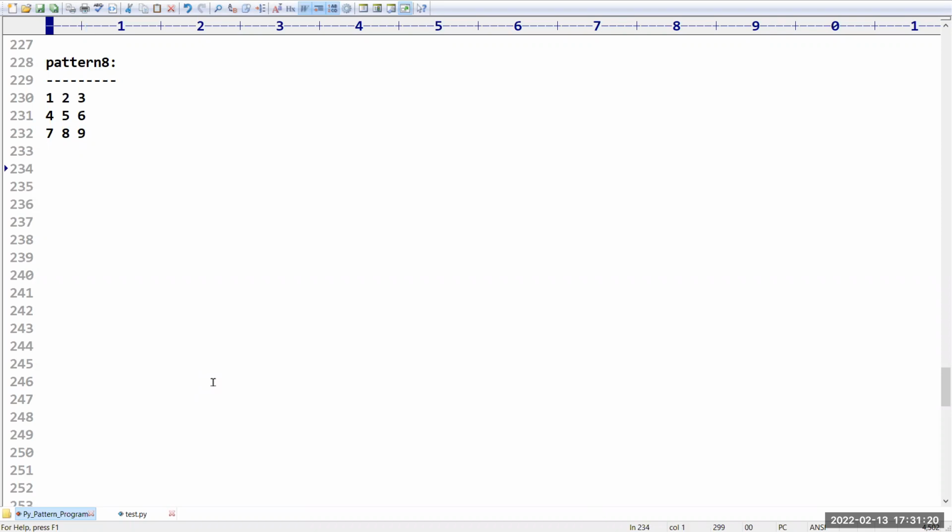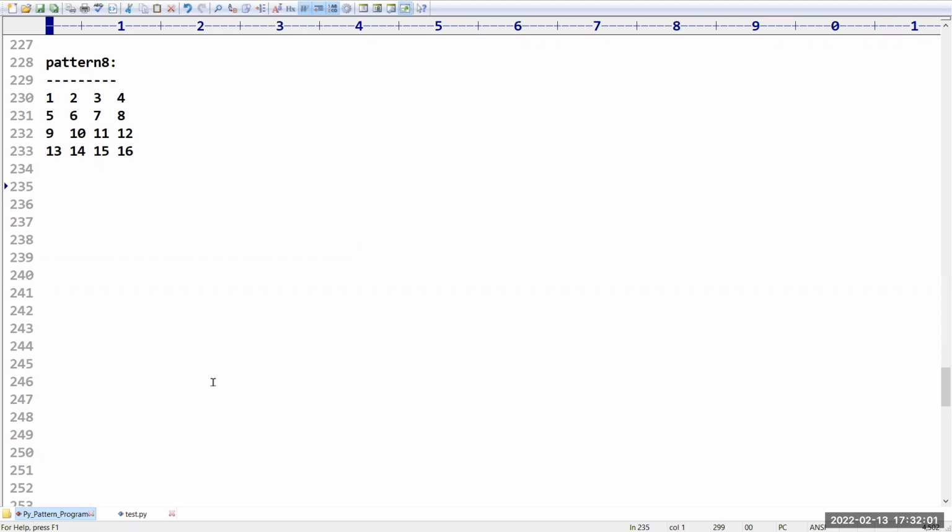I have taken only up to single-digit numbers because of the display. If you want, you can take 2-digit numbers also, but it won't be that good. After 9 comes 10, 11, 12, so somewhat of a confusion will be there, in the sense of display. In such scenarios, you have to provide two spaces. Everything is in our hands, we just have to give one extra space. Sometimes complexity will be there, you just need to try to manage that.